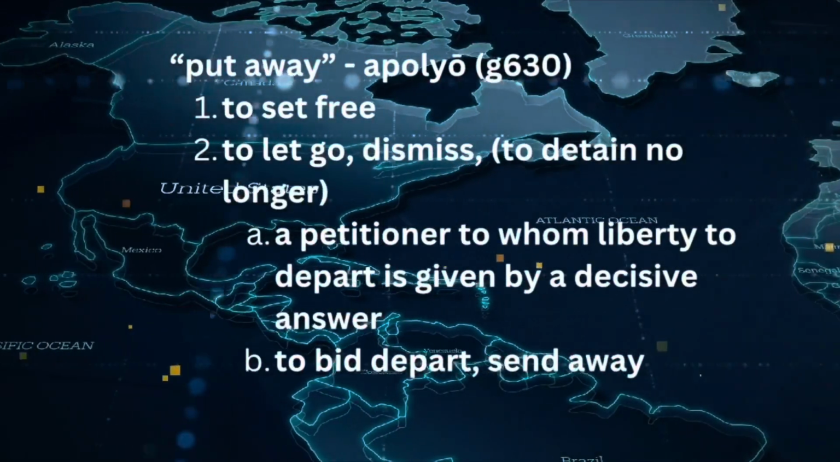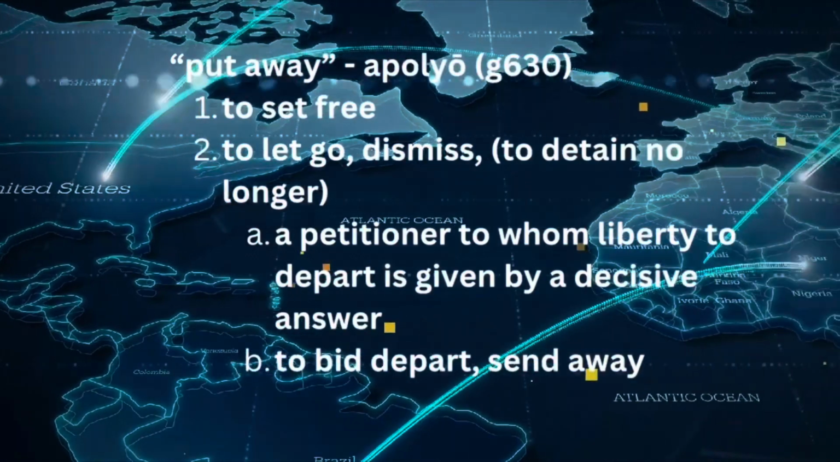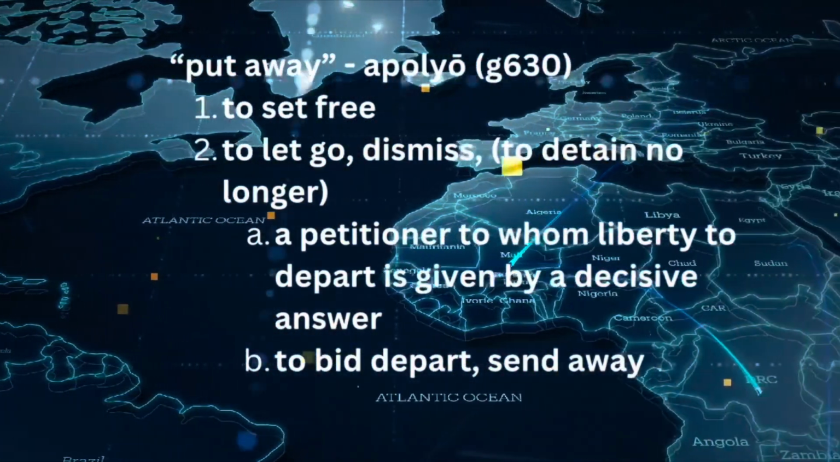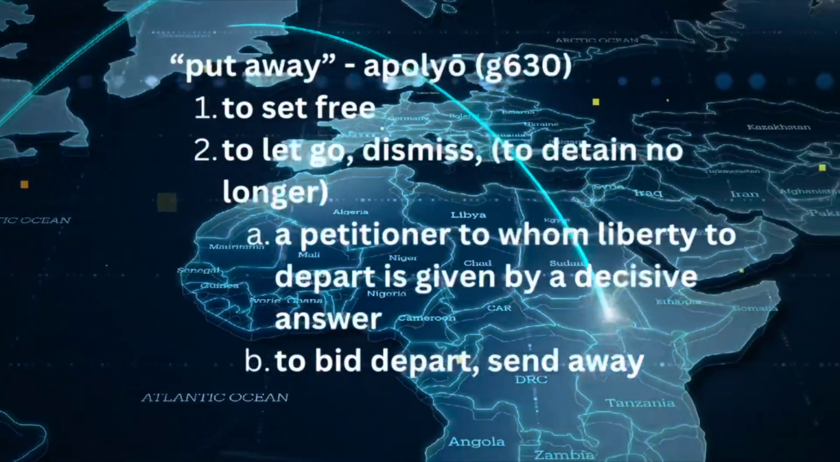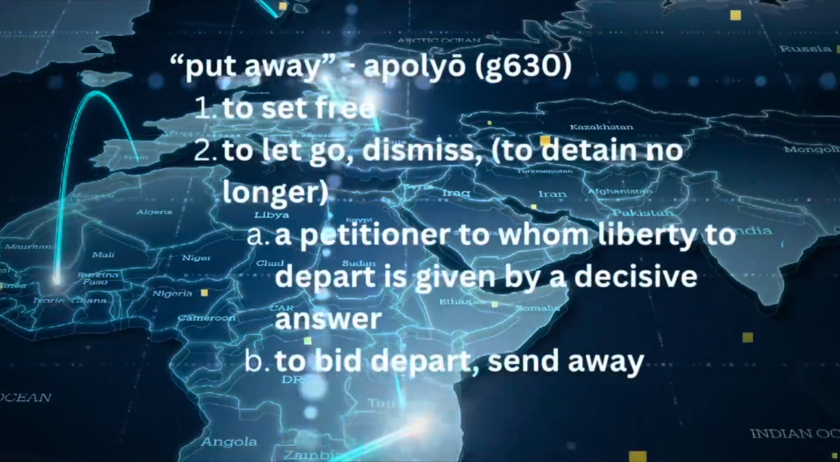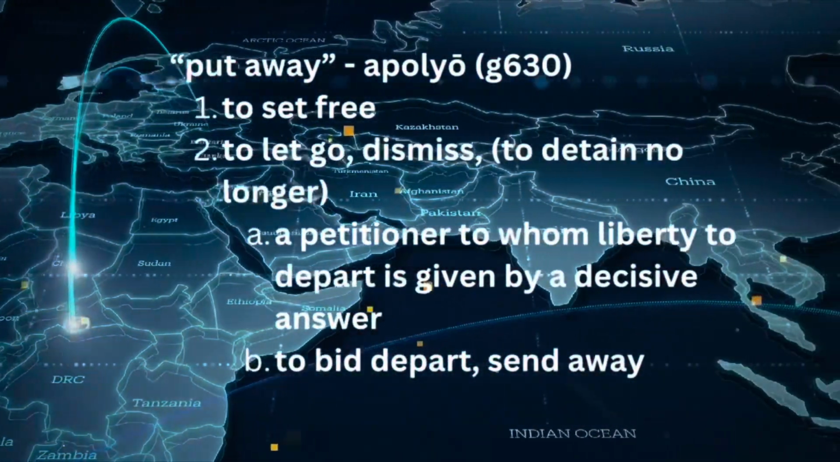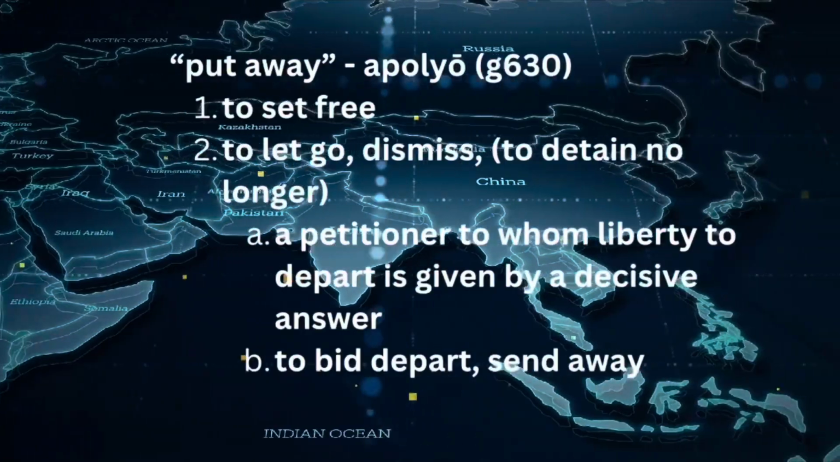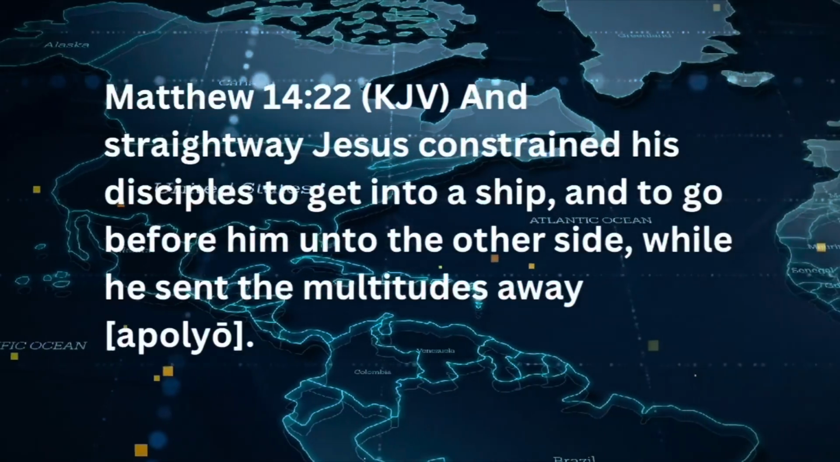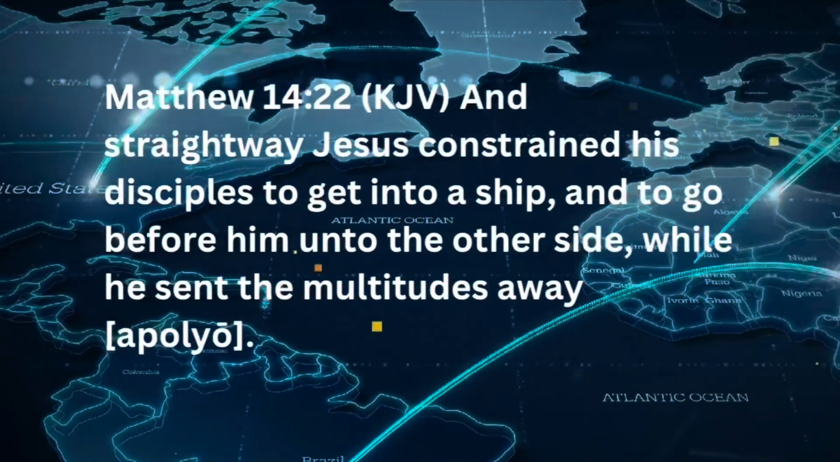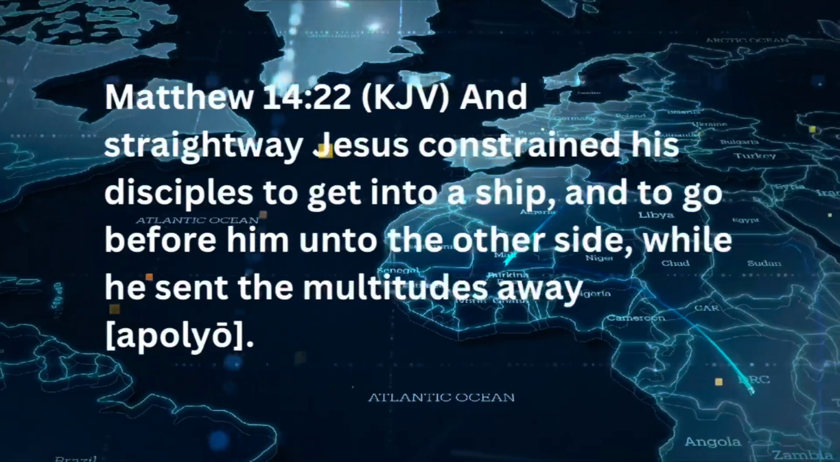In the Greek, we use the word apolio, which means the same thing, to send away, to bid to leave. This word apolio does not mean divorce. This is the same word used when Jesus would send away the multitude. Jesus did not divorce the multitude, he dismissed them and released them or sent them away. We can find this in Matthew chapter 14, verse 22.